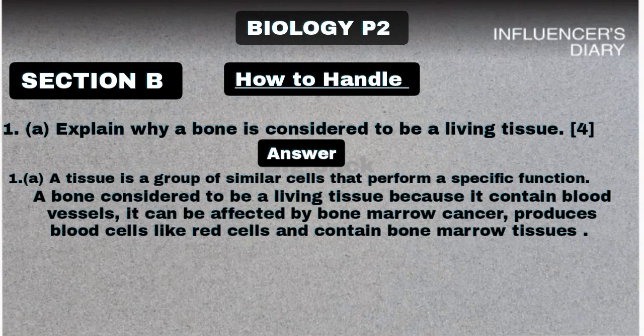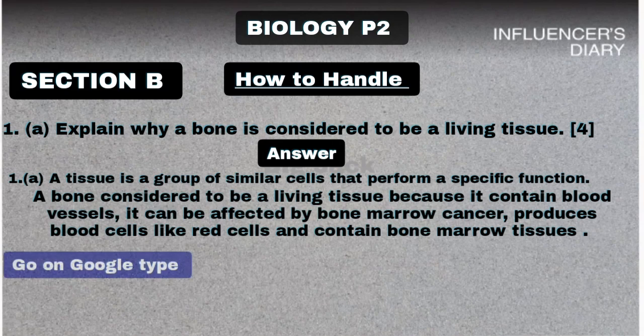Now, how do you study for section B? Usually for section B, you are required to use the syllabus for biology. This syllabus is going to help you. How do you access this syllabus?